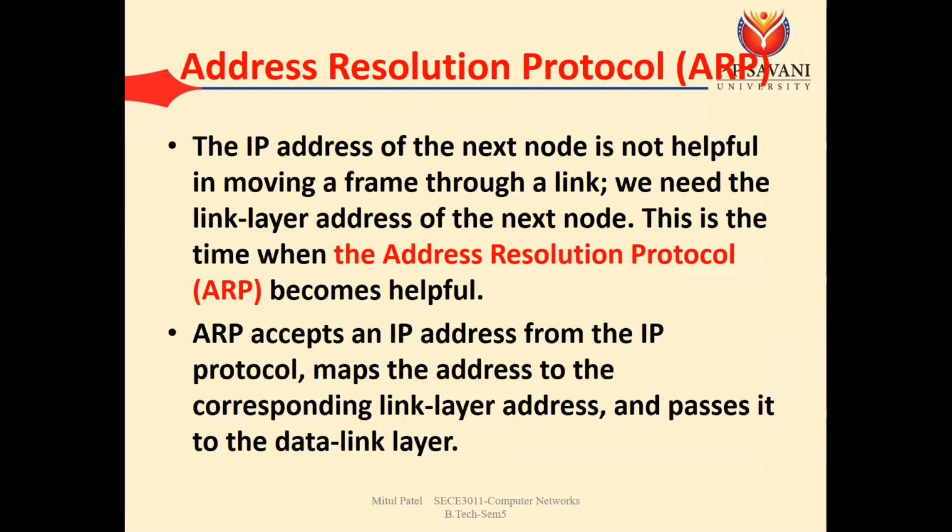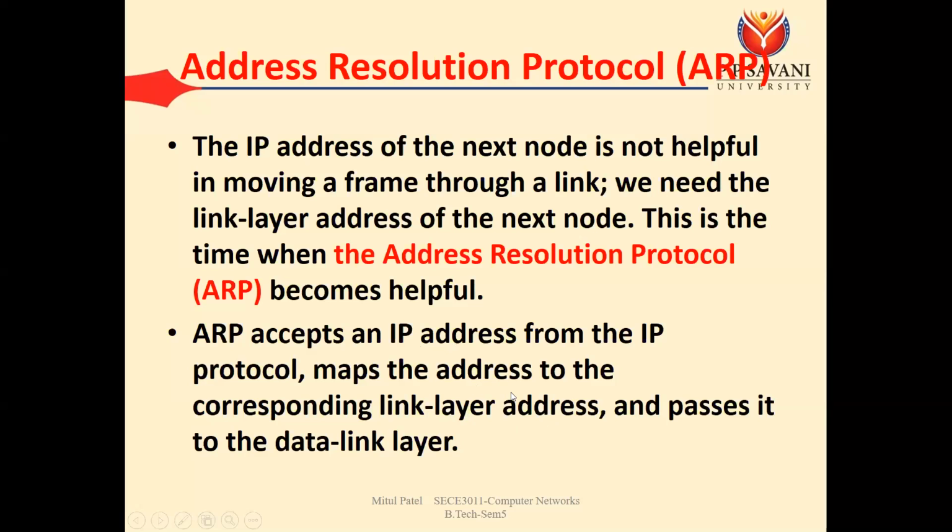So how is ARP going to work? ARP accepts an IP address from the IP protocol, which we will see in the network layer. From this, it fetches the destination IP address, and using that, it generates the ARP request. In response, we get the ARP reply.